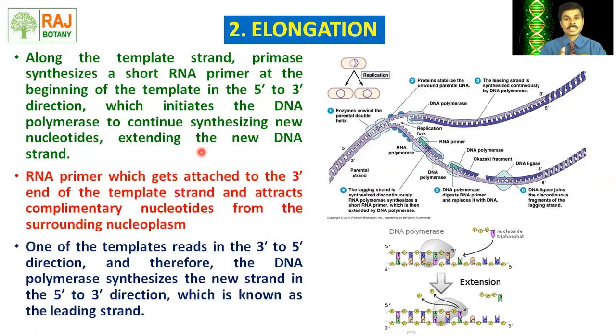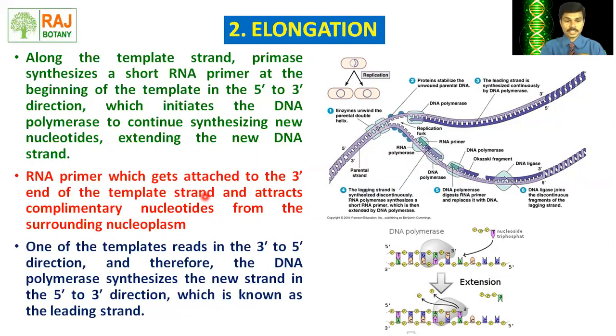Remember, DNA replication takes place, as far as the eukaryotic cell is concerned, in the nucleus, and in the nucleus there is nucleoplasm, and the required nucleotides are provided or attracted from the nucleoplasm for the extension of the new strands. The RNA primer gets attached to the 3' end of the template strand, and attracts the complementary nucleotides from the surrounding nucleoplasm, actually at the replication fork.